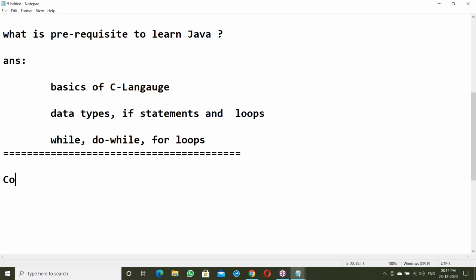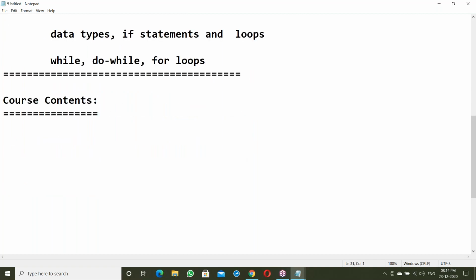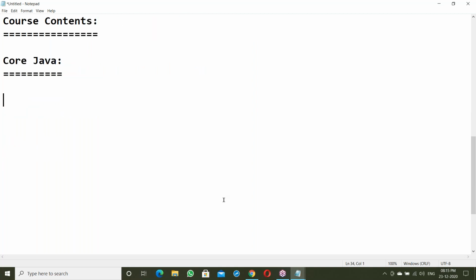Next, about course contents. What are the course contents? This is important. What are the course contents we are going to discuss? Our course is core Java. So what are the topics we are going to cover in core Java?